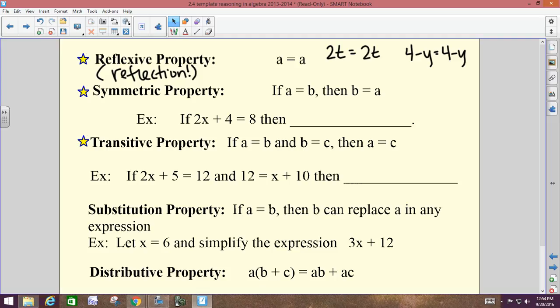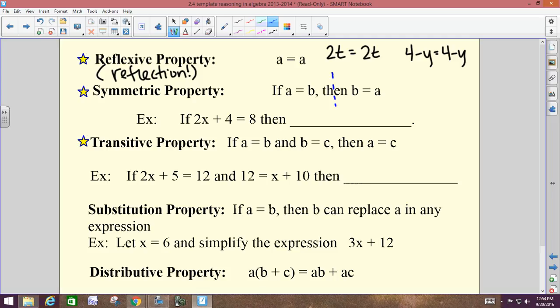The symmetric property has a line of symmetry. It's the word then. If you could fold the sentence on the word then, everything lines up. My B's would hit each other, the equal signs would hit each other, and the A's would hit each other. So your symmetric property uses the word then as a line of symmetry.